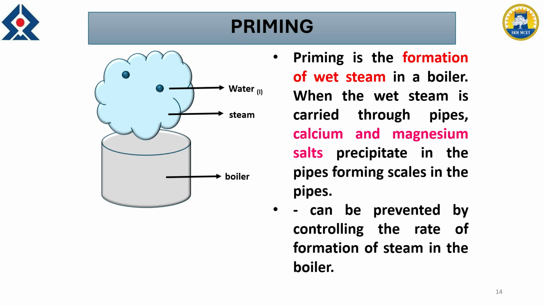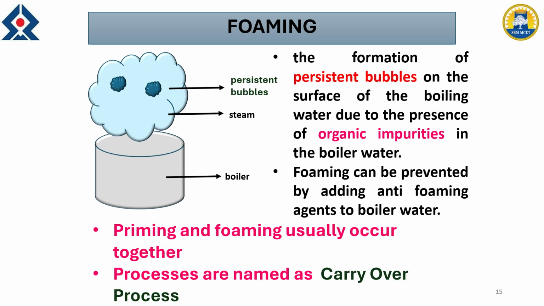Sometimes, mostly as I mentioned repeatedly, poor design of the boiler, a high water level, or sudden water heating are the causes for priming. And foaming is due to the presence of organic impurities, greases, or any waste material or impurities, so that the top surface of the water may contain some stable foams. So that is called foaming.